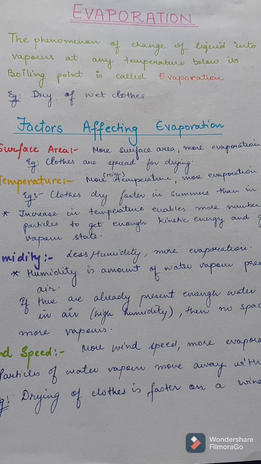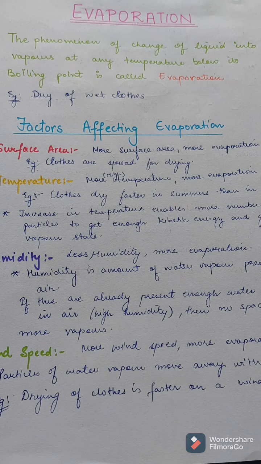For example, drying of wet clothes. When we wash clothes and spread them in the sun, we see that the wet clothes dry. Why? Naturally the temperature here is a maximum of up to 40 degrees, but the boiling temperature of water is 100 degrees centigrade. But even then the liquid is being converted to water vapors. This is known as evaporation.